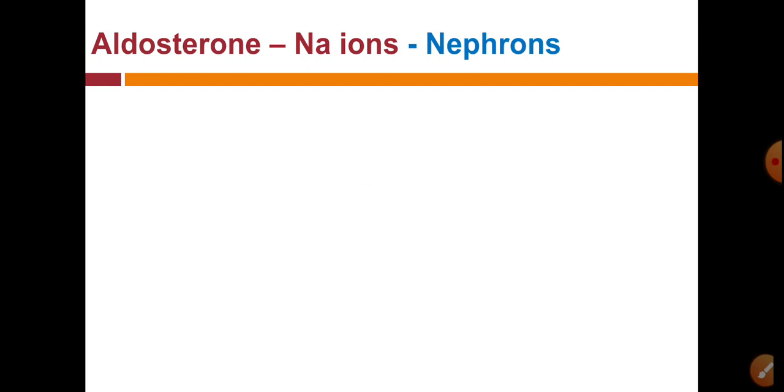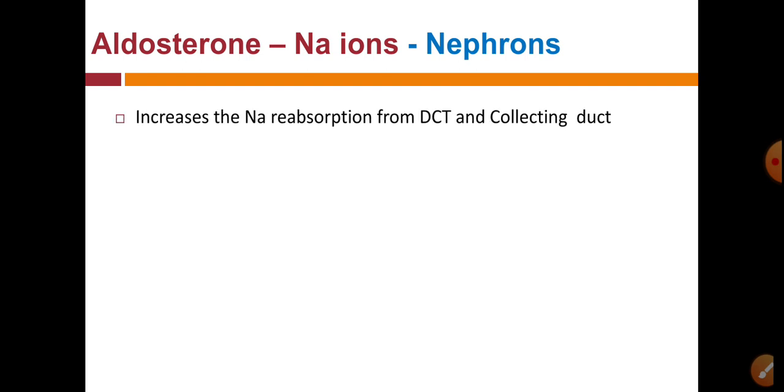Sodium ions, but in this nephron part, particularly the renal tubules, sodium ions are reabsorbed from the tubular portion of the nephrons, so that in the urine sodium ions get less excreted, while in the blood or extracellular fluid, ECF, sodium reabsorption is increased, so that in ECF sodium ion concentration increases.